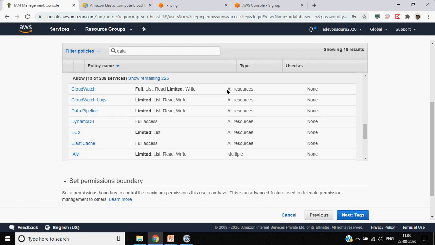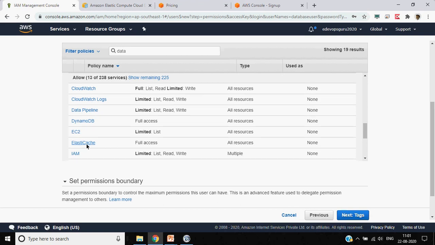You will have this permission for all the resources, and for EC2, this will have only the listing permission. ElastiCache has full access because that is more linked to database administration. Similarly, if you choose different services and policies, it will show you what different services this policy can allow you to access.